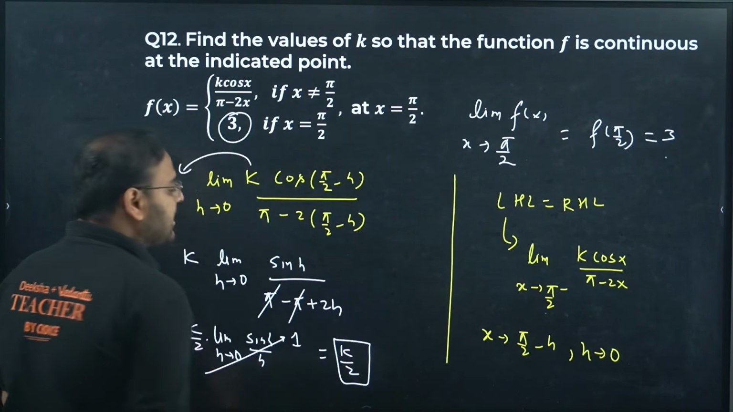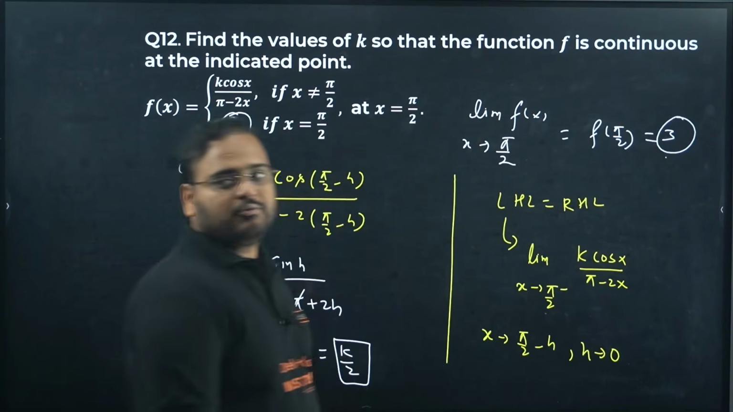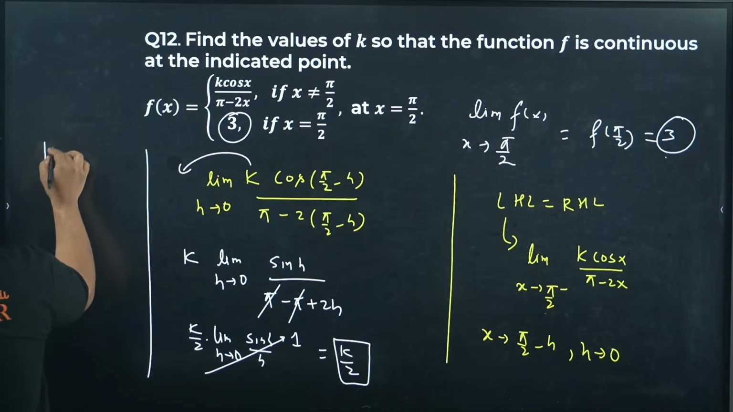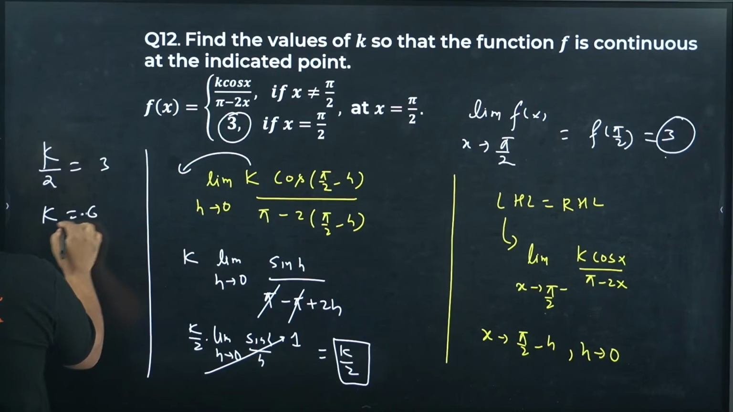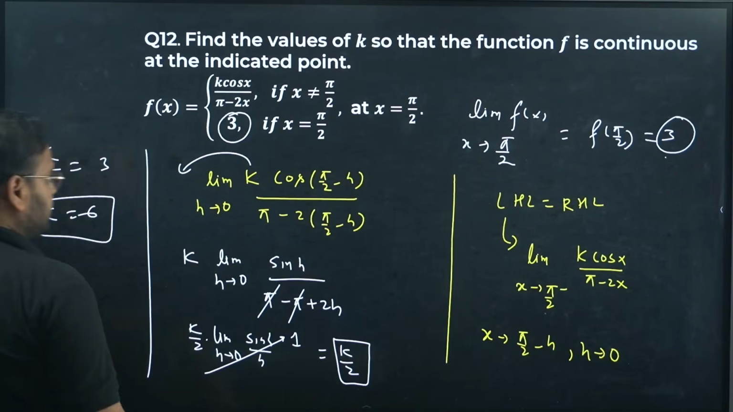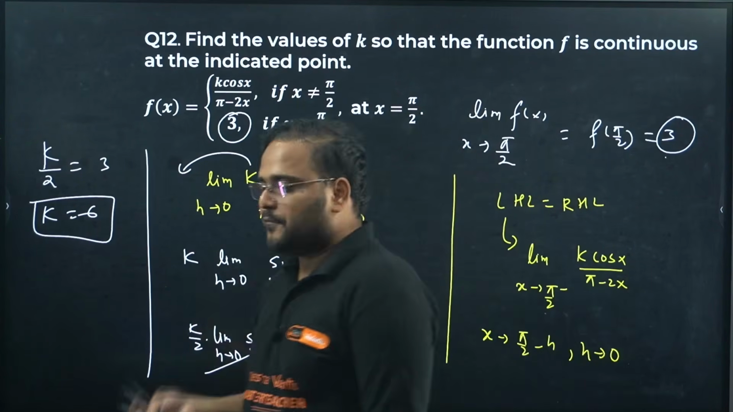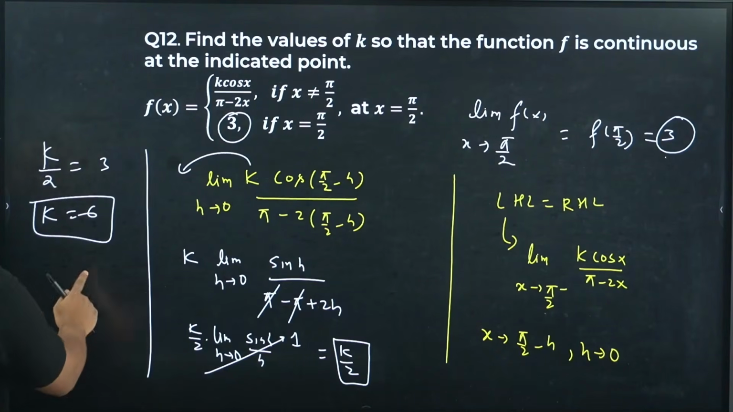LHL is coming as k by 2, and this is equal to 3. So just write it over here. The limit is k by 2 equal to 3. The k value is 6. This is a 4 marker. We know very well, a 4 marker from which chapter? From continuity and differentiability.